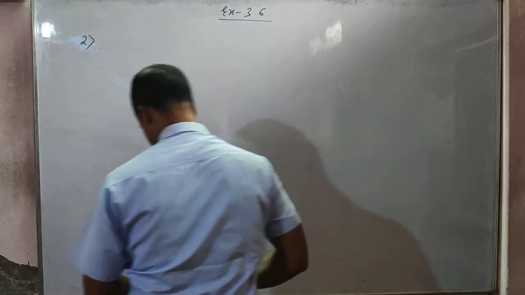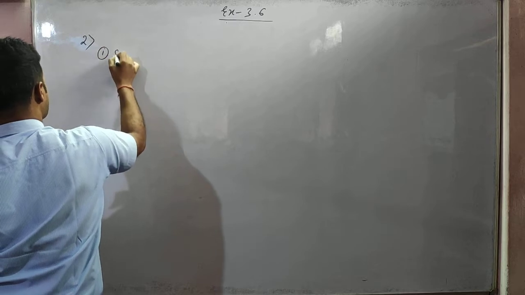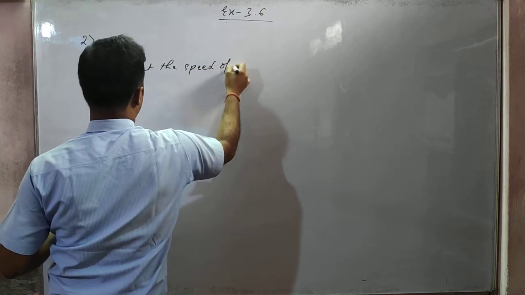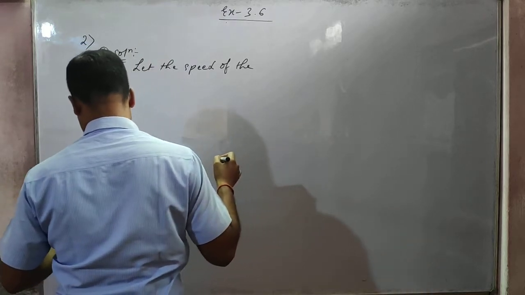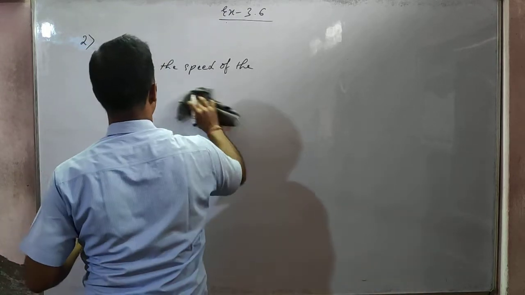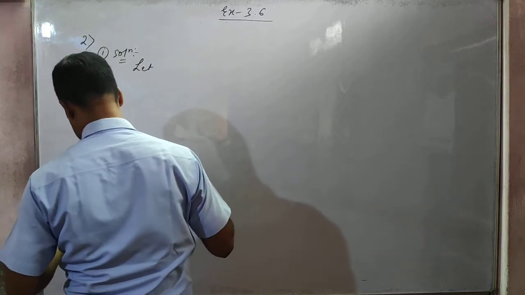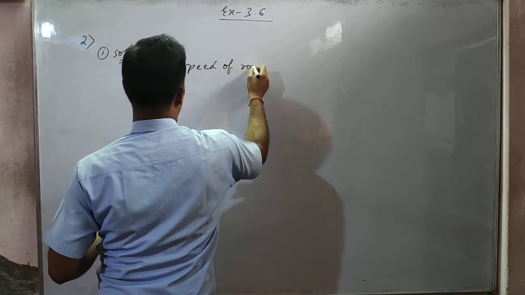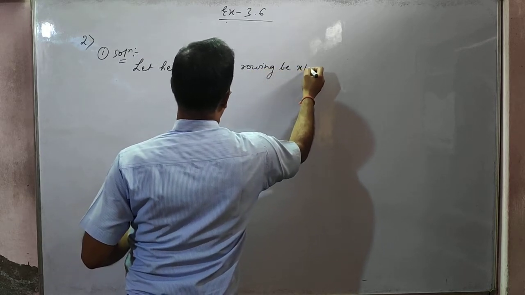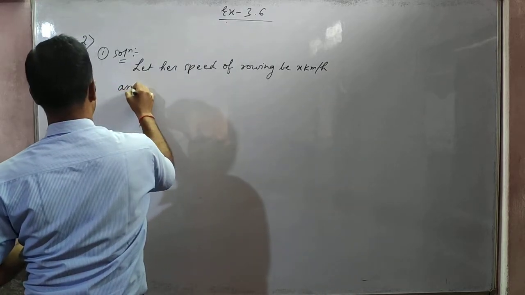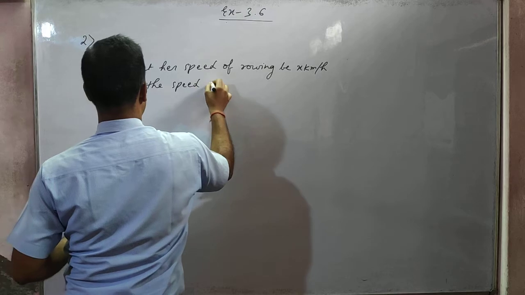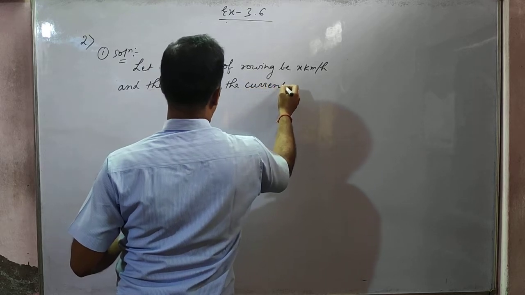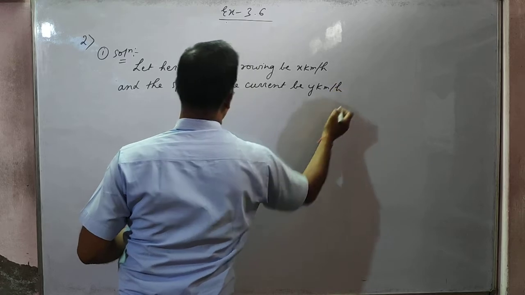Let us see, students. Let her speed of rowing be x km/h and the speed of the current be y km/h.